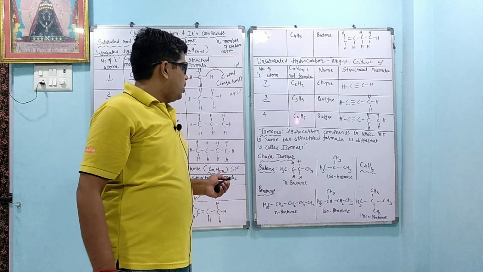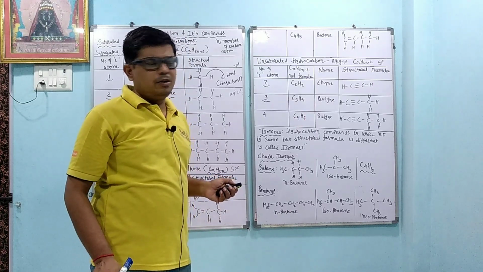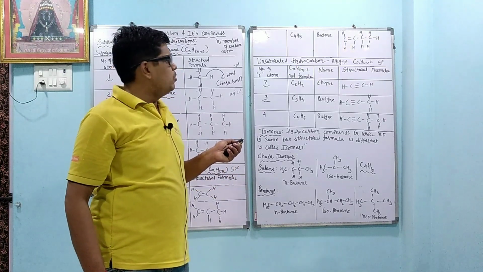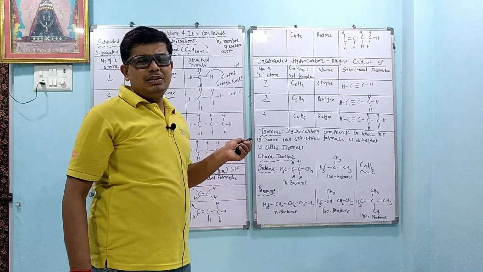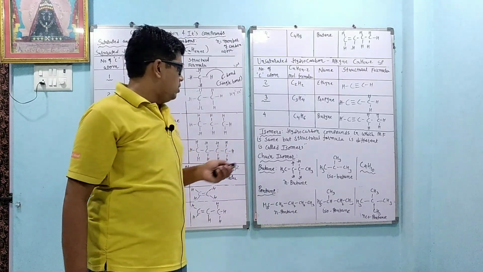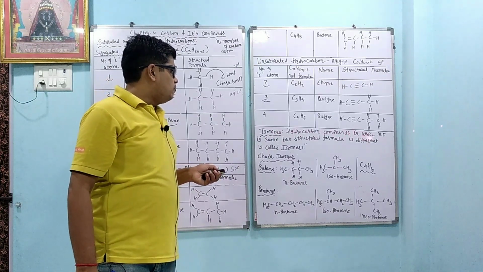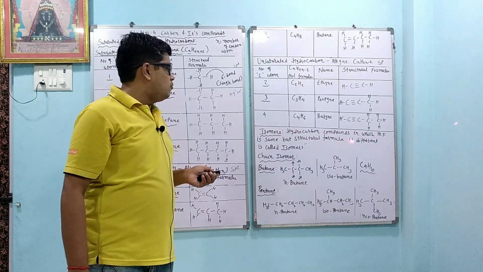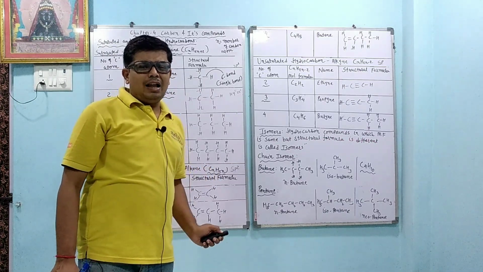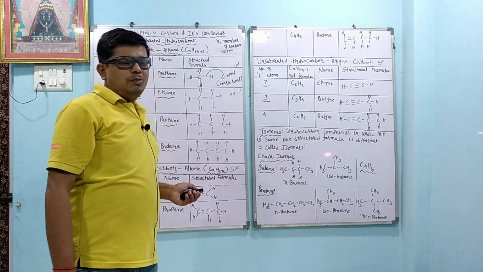If the molecular formula is same but the structural formula is different, they are called isomers. So in this case also we get 1-butyne and 2-butyne. Both have the same molecular formula but different structural formula, so they are called isomers. So we will learn about isomers. In a hydrocarbon compound, if the molecular formula is same but the structural formula is different, it is called an isomer. In the alkane we get the chain isomer.